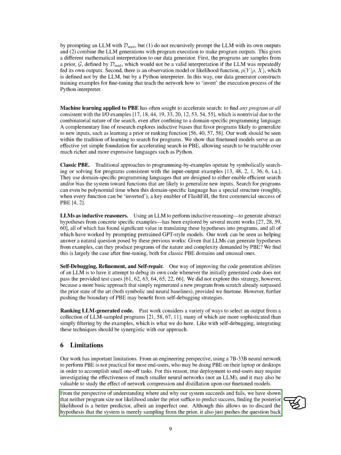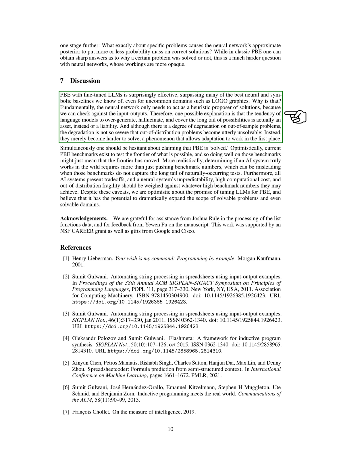Understanding why our system succeeds or fails reveals that the posterior likelihood is a better predictor than program size or prior likelihood. However, determining the factors influencing the neural network's probability distribution over solutions remains challenging. Discussing the effectiveness of fine-tuned LLMs in PBE, we find them to outperform many existing neural and symbolic methods, even in unconventional domains like logo graphics. This success may stem from LLM's tendency to explore a wide range of possibilities, aiding in solution proposal. While performance may degrade on new problems, it remains manageable, allowing for adaptation.